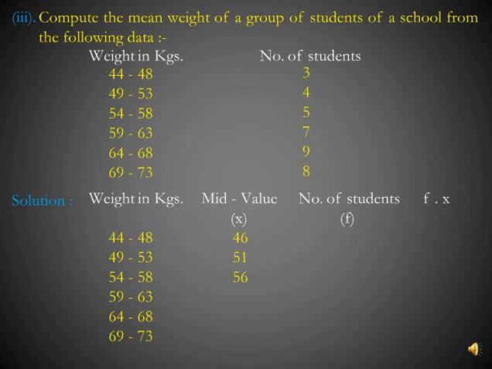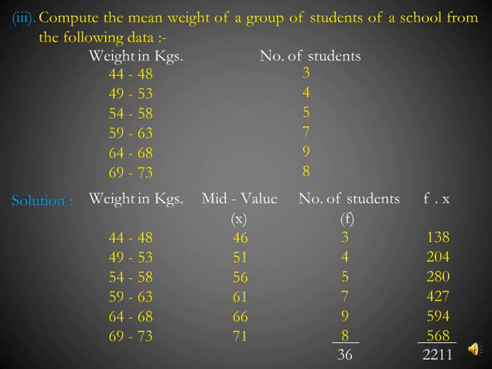Similarly for third, it is 56. Now you can see there is a difference of 5 in every mid value. So next mid value will be 61, then 66, then 71. Now number of students is given in the question and now we will add all the frequencies and now we will calculate fx. 46 into 3 comes to 138, 51 into 4 comes to 204, 56 into 5 comes to 280 and similarly all the fx will be calculated and at the end fx will be summed up.